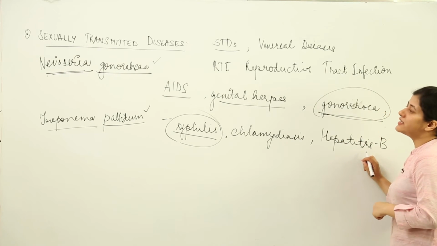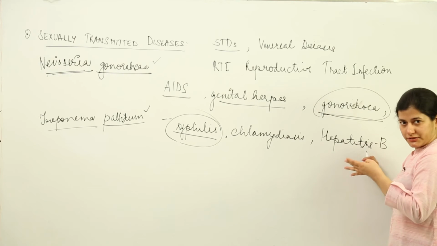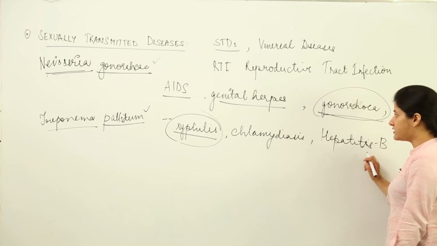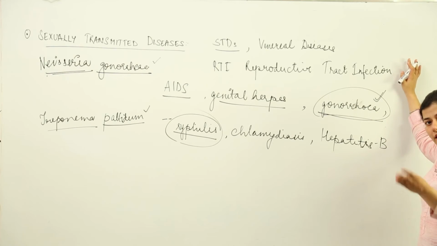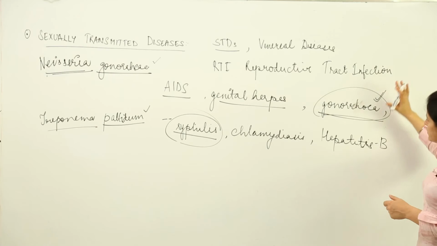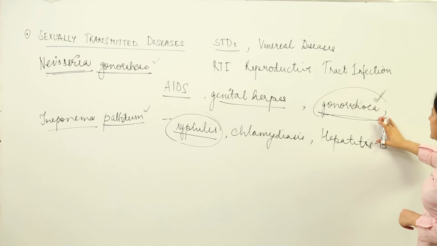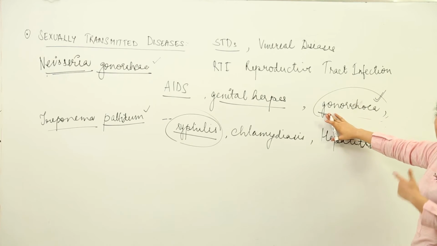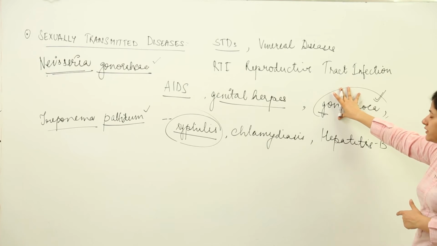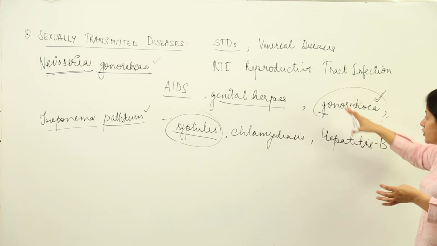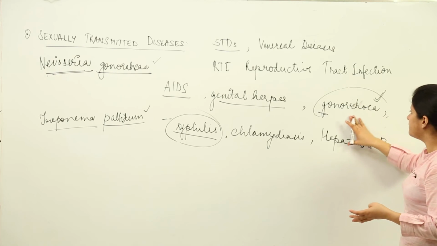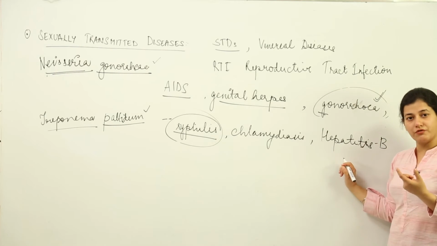Now once the disease has occurred and the person has been infected, what would be the symptoms? Both male and female can be infected by this. Talking about males, there are no visible symptoms. Of course, there are symptoms, but not visible ones, so that the person can easily make out that he or she is suffering from gonorrhea.